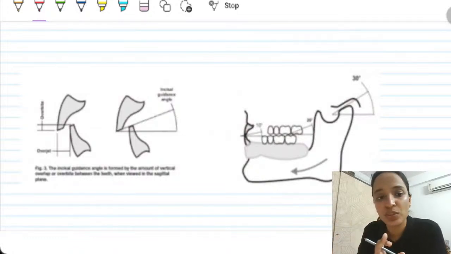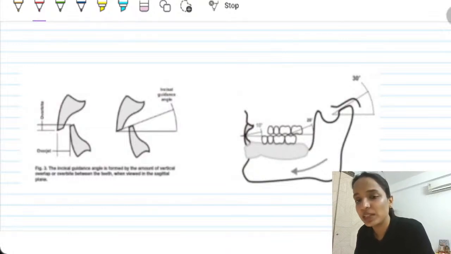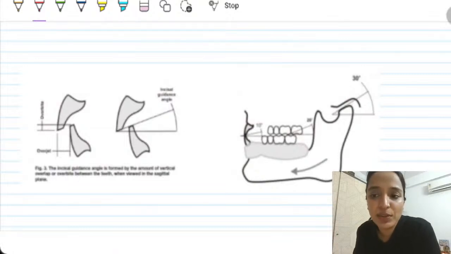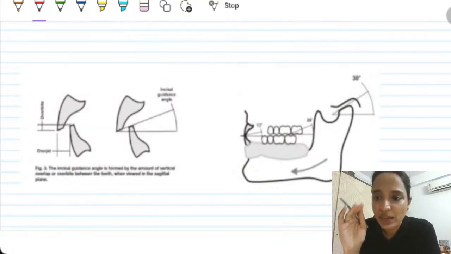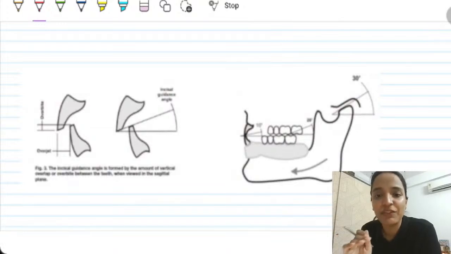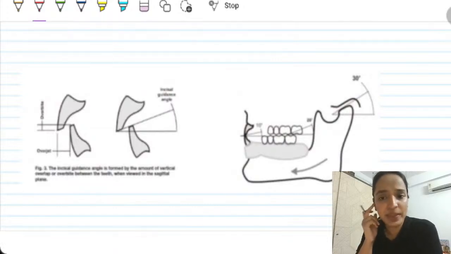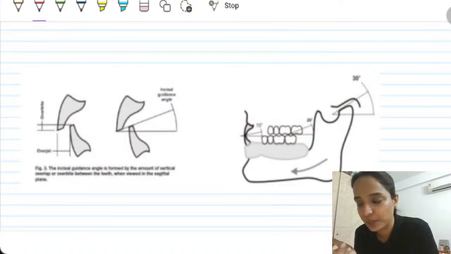The correct answer here is to increase the value of incisal guidance, because if the cusp angle is changing, then the incisal guidance should become steep. For example, another question says that you are making the cusp angles slightly flatter. To compensate for that, what should you do? You should reduce the incisal guidance. We cannot change the condylar guidance value.